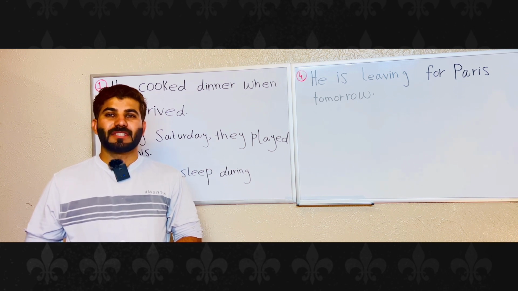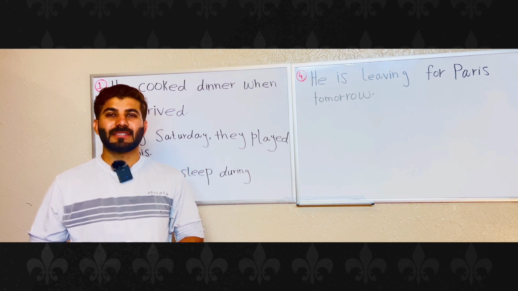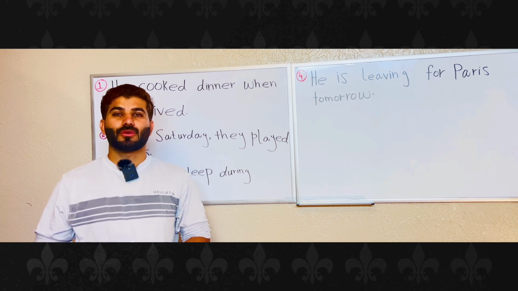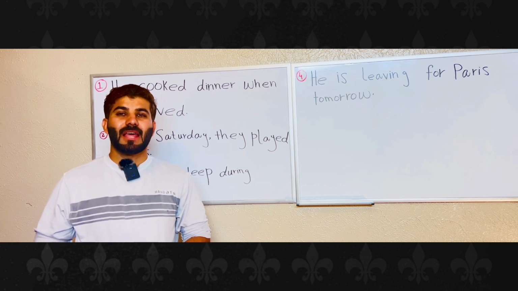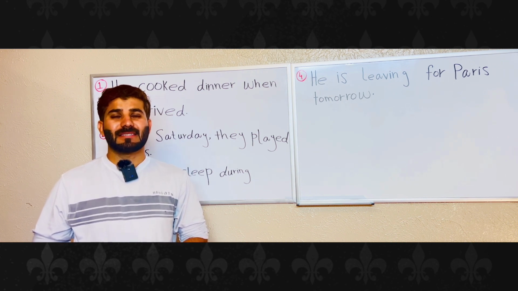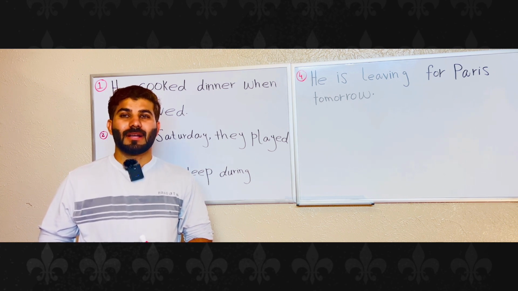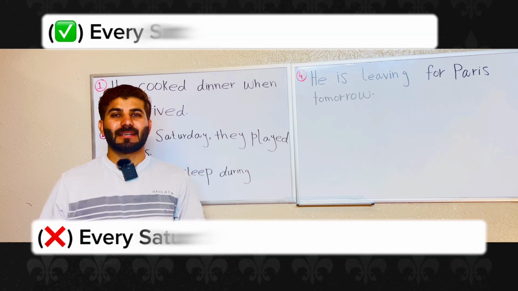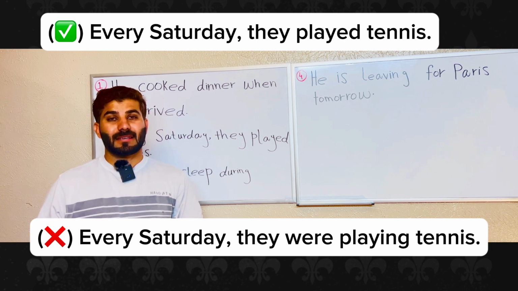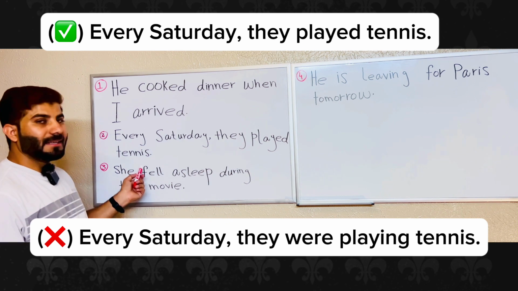Number two, for routine action. The past continuous tense is used to describe actions that were in progress at a specific point in the past, so it is not suitable for actions that were a regular or habitual occurrence. In such cases, the past simple tense is more suitable. For example, every Saturday they were playing tennis. This sentence is incorrect. The correct sentence will be every Saturday they played tennis.